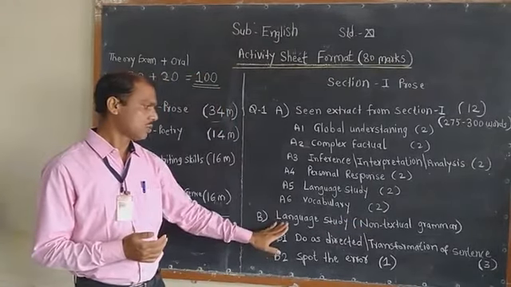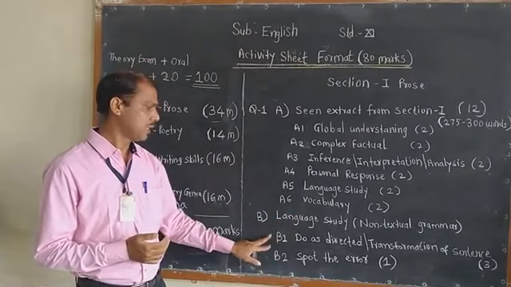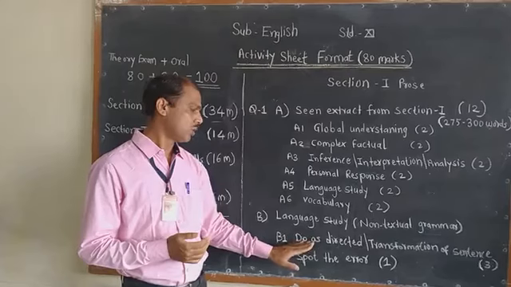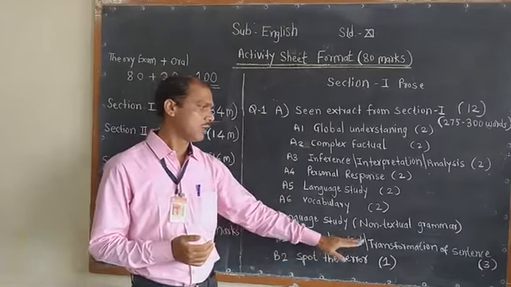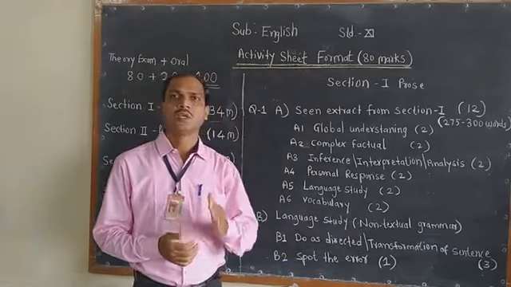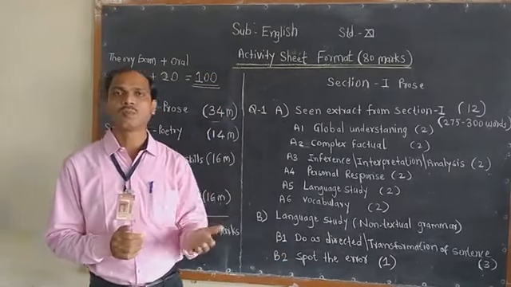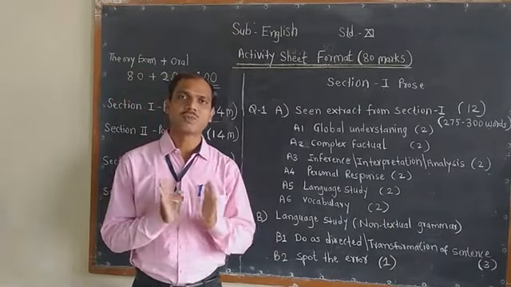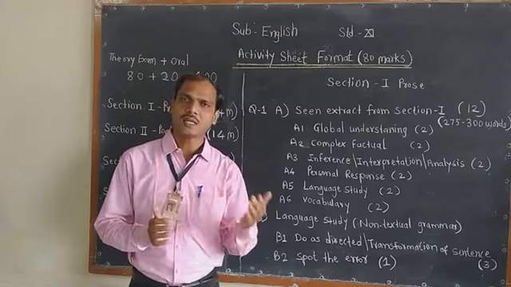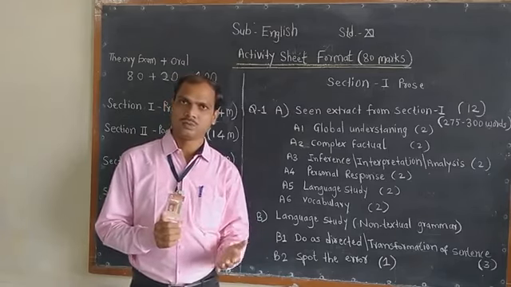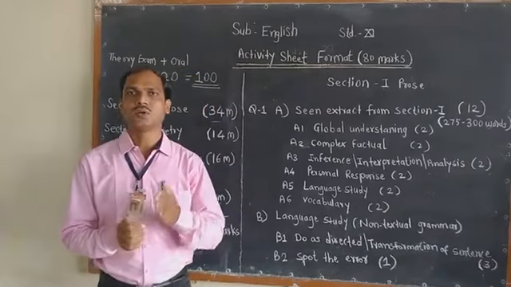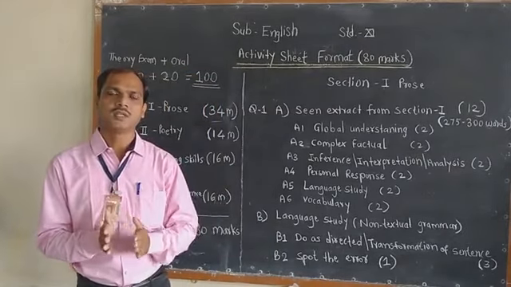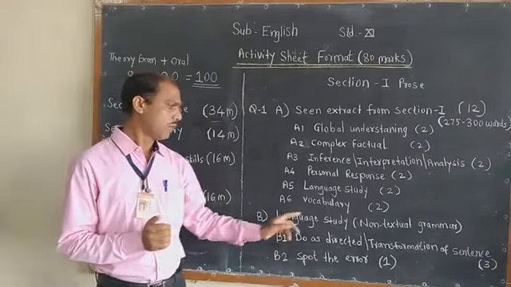Now this non-textual grammar is also activity B1, or B2. In B1 you have to respond to 'as directed' or transformation of sentences, which means you have to transform a simple sentence into complex, or complex into compound, or compound into simple. You will find such types of activity, or do as directed. You will also find prepositions or articles, or anything that we have learned up to the 10th standard.